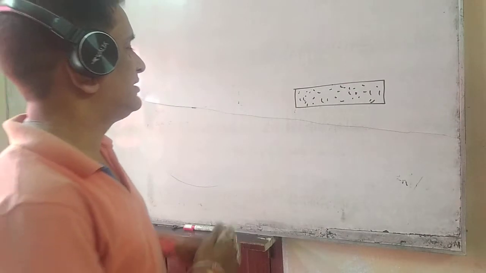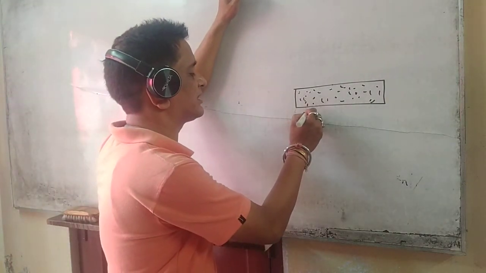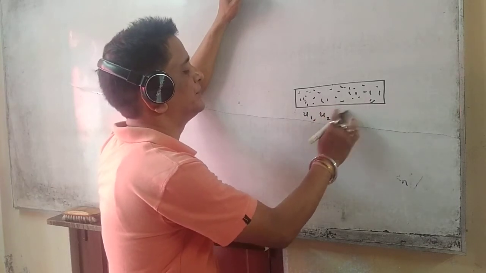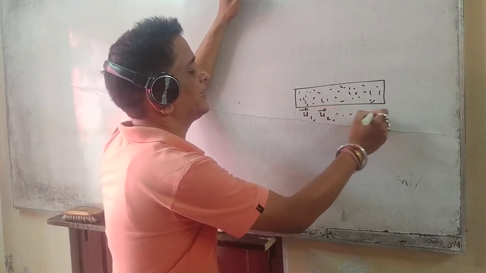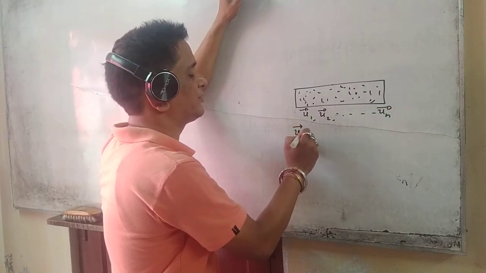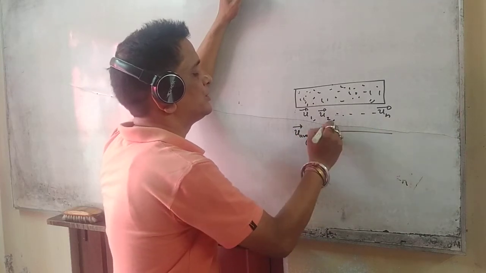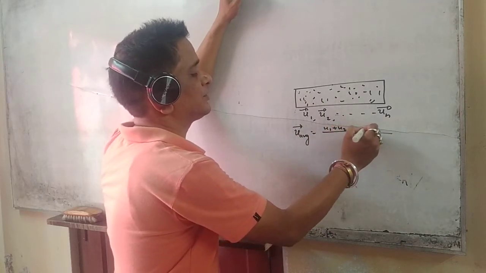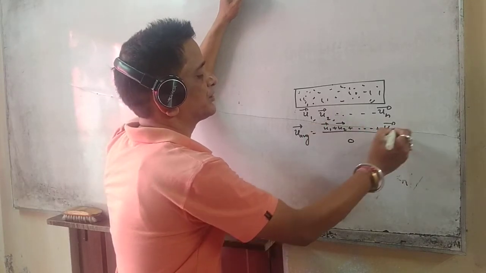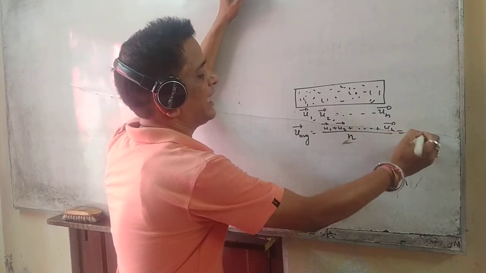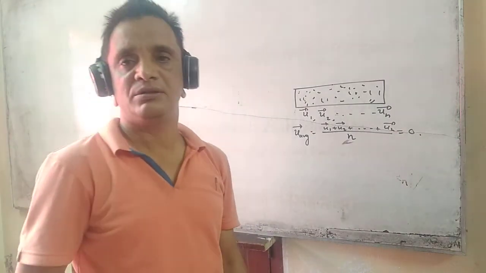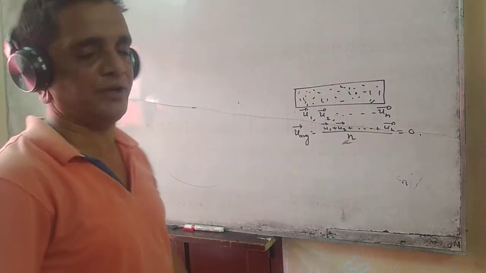So, if we consider there are n electrons whose velocities are u1, u2, u3 vectors up to un, the net velocity will be how much? u average equals u1 plus u2 plus up to un, divided by n, equal to 0. So their net velocity is considered to be 0. Is it clear?